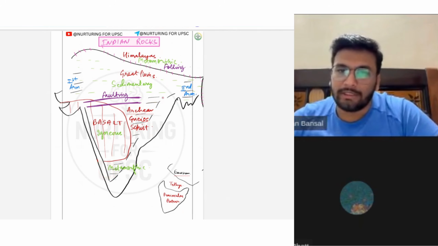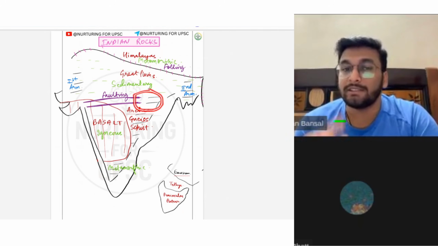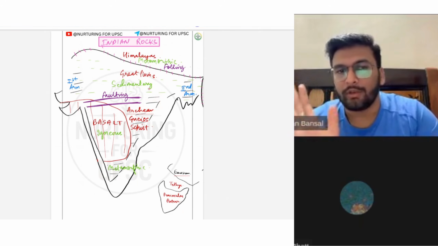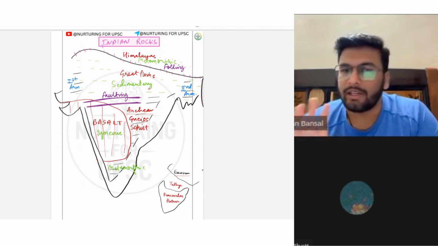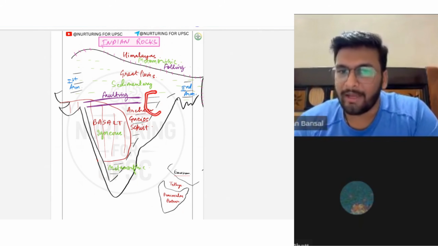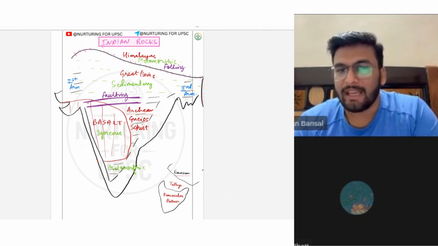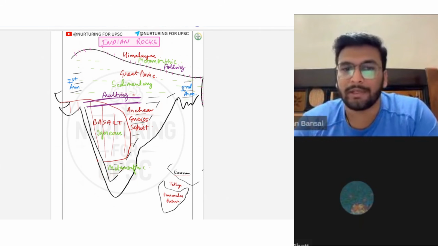Why also in the Chota Nagpur plateau, why do we have this coal, Gondwana coal over here? Because of the glacial evidences, when it was moving towards this Indian plate, and it was confirmed by the continental drift theory, okay? So coal is found here, metallic minerals are found here, and here also you will have all the metallic minerals, okay? Here there are none, because this is a faulting region, so there are no metallic minerals here. Here there is something else, I will tell you what. Here you have gemstones, okay?